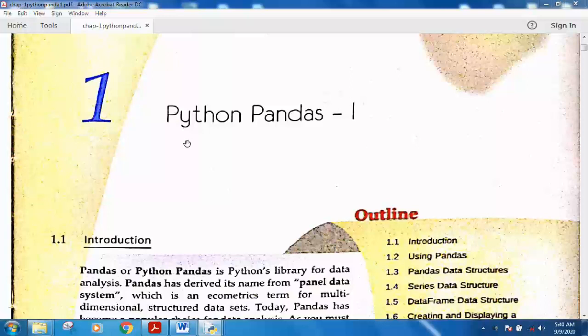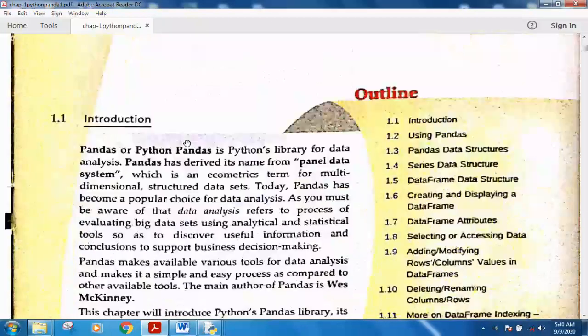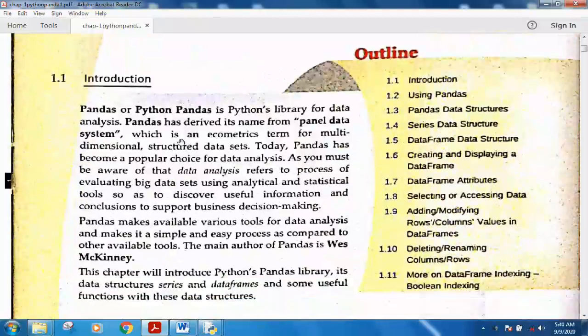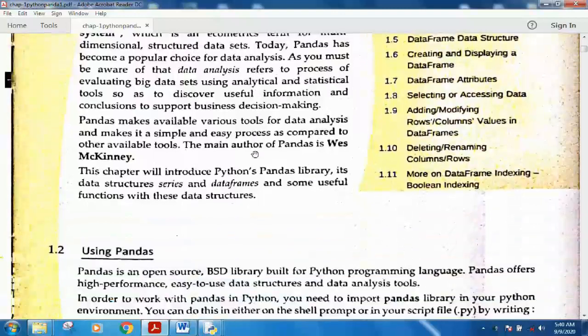Let me first introduce you to what Python pandas is. Python pandas is basically a Python library for data analysis. Pandas is derived from the name Panel Data Analysis System, which is an econometrics term for multidimensional structured data sets. Actually, you can say, what is pandas?